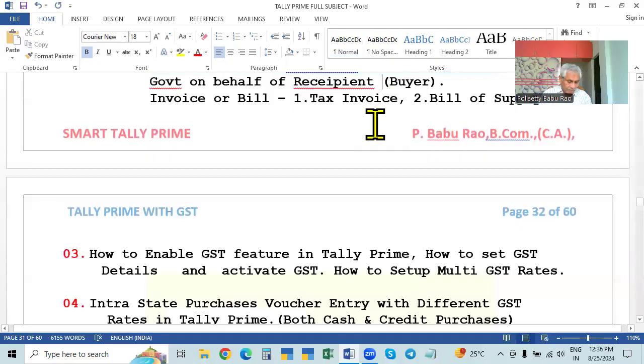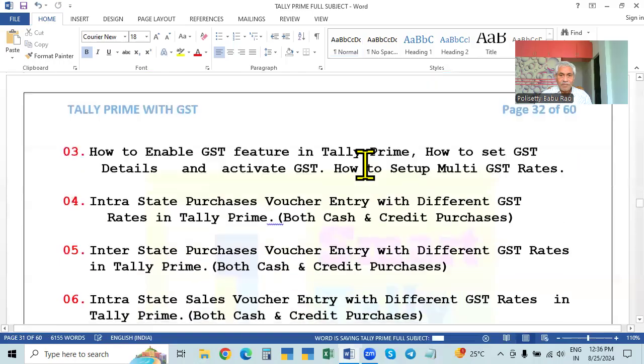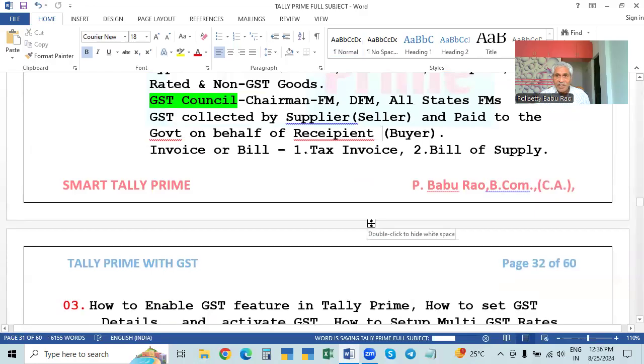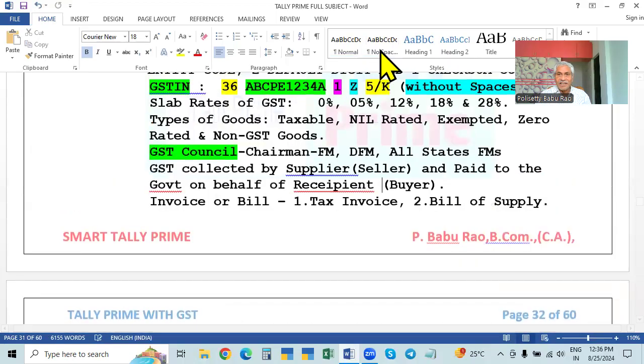So in the next video, we will go to Tally Prime, and see how this is to be implemented. With this, I close the topic today. Tomorrow we will go to the Tally Prime implementation of the GST, that is how the GST is shown and calculated in the books, in the sales and purchases. The seller will make it, and the purchaser will make it with the help of the sales invoice.